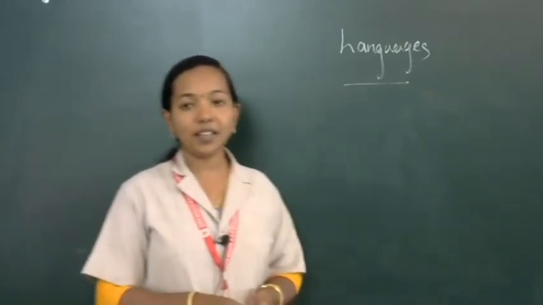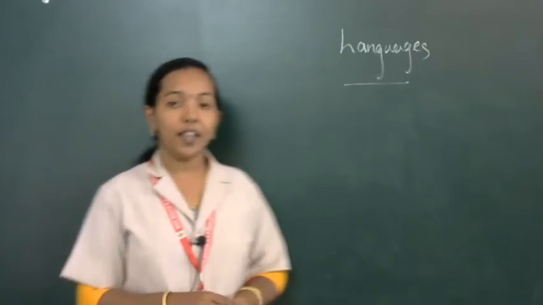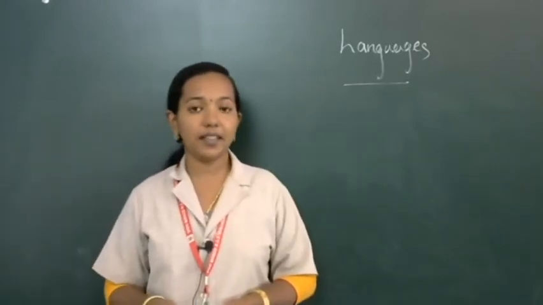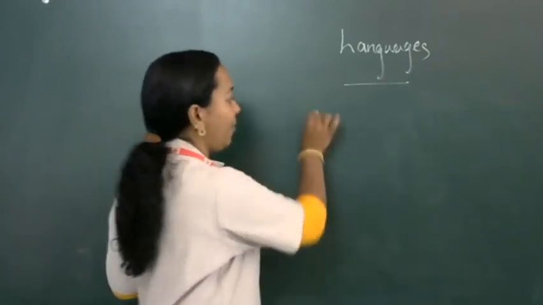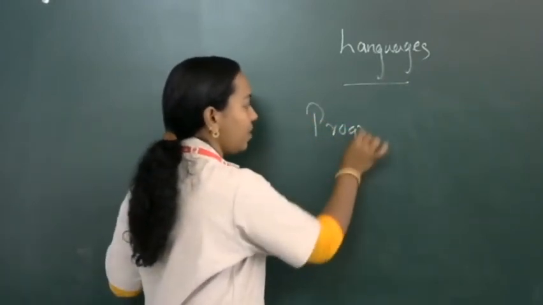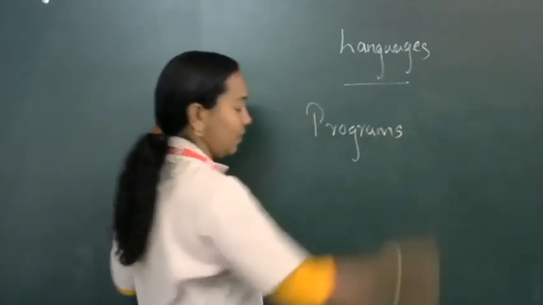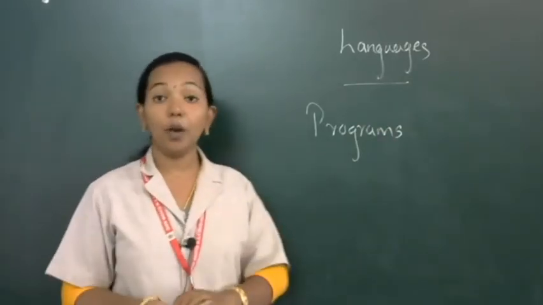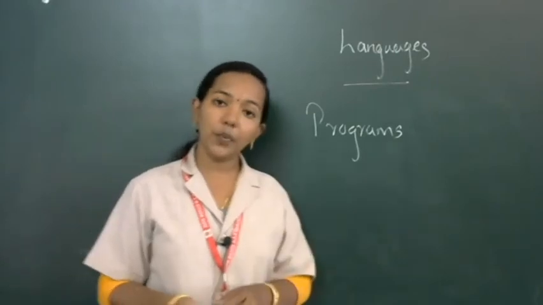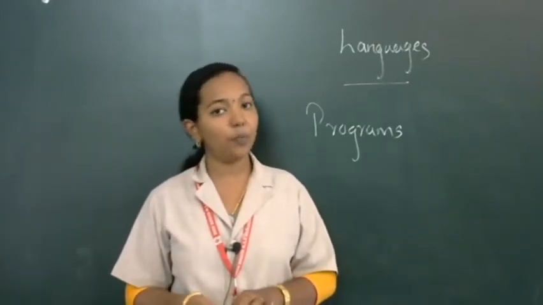Clear? So these are the three types of languages. If we know the languages, then we can interact with the computer. If we know the language, then we can definitely create programs. So the next important term in computing is programs. If we know the language, then we can definitely write programs.